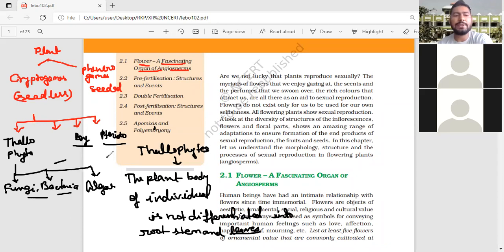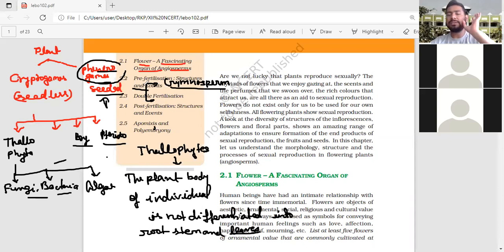Okay. In this way, the cryptogams means seedless plants: thallophyta, bryophyta, and pteridophyta. Another group that you can say is phanerogams. Phanerogams include two things. First one is the gymnosperm. Okay. What do gymnosperms mean? Phanerogams, as I told, means seeded plants. Such plants bear seeds.